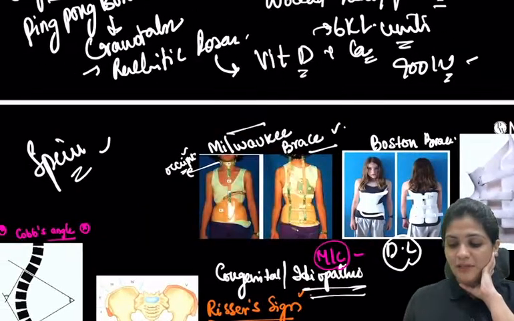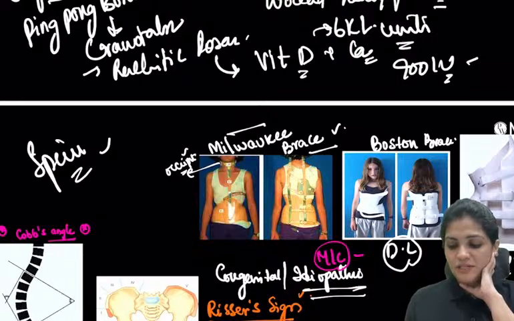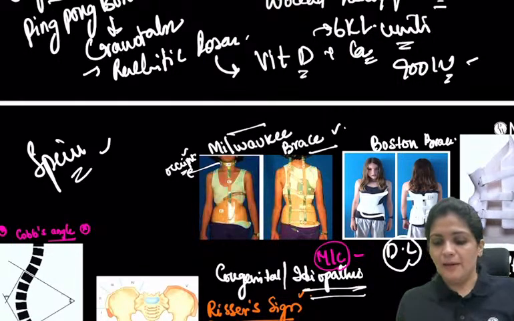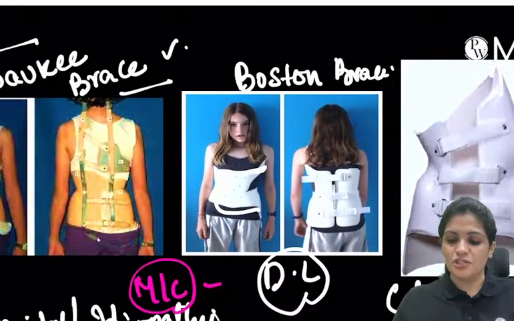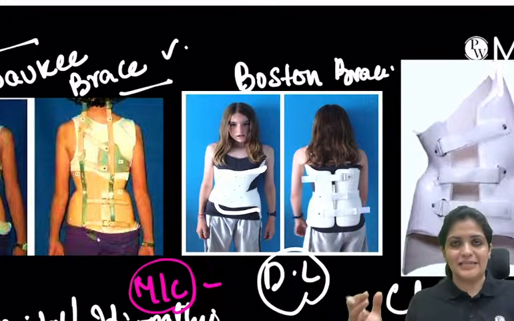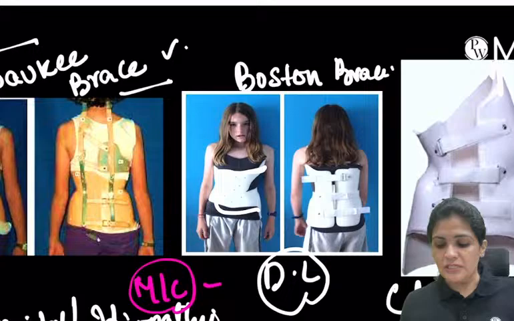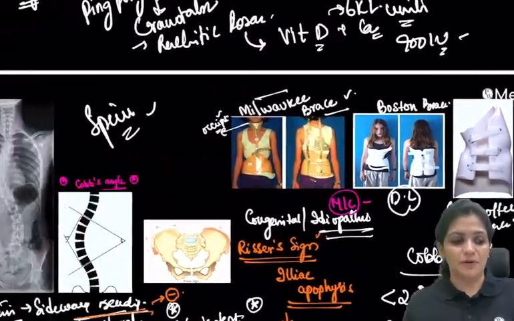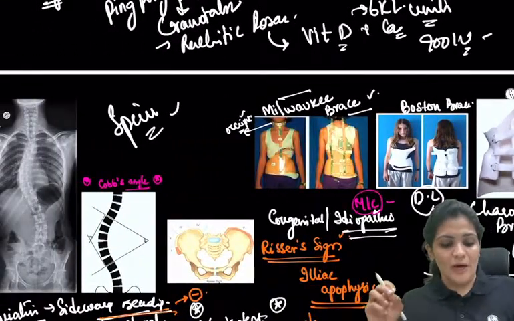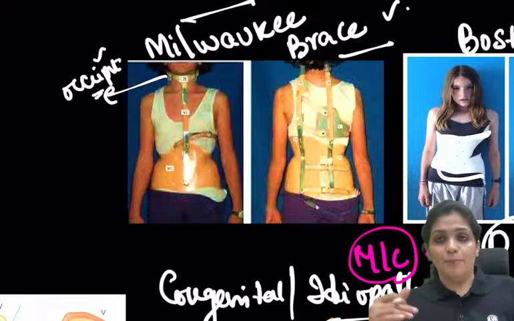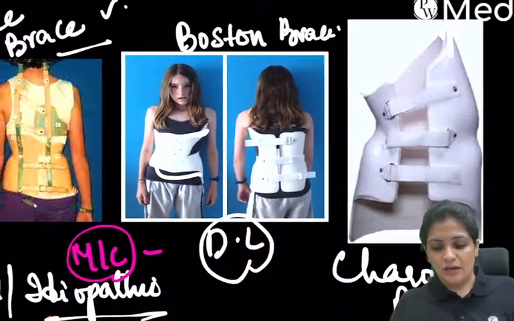And this is something called the Charlotte brace. It is similar to the Boston, but there is some extension, like on one side there is an axilla. So these are the three important braces you have to remember: the Milwaukee brace, the Boston brace, and the Charlotte brace.